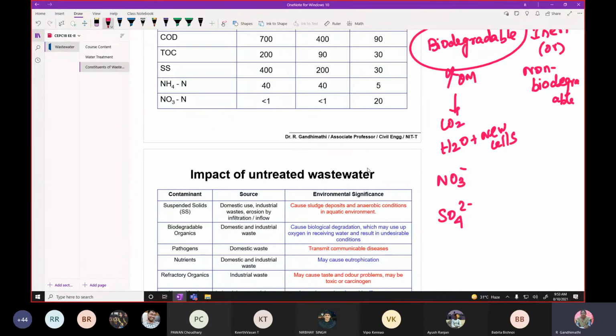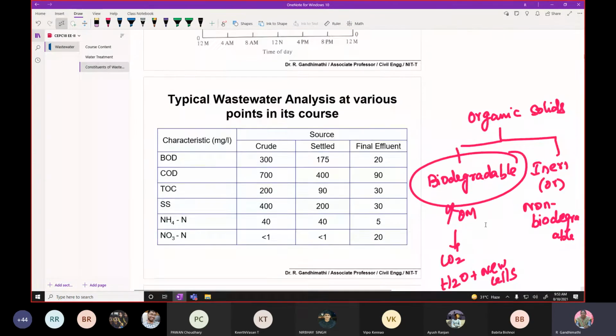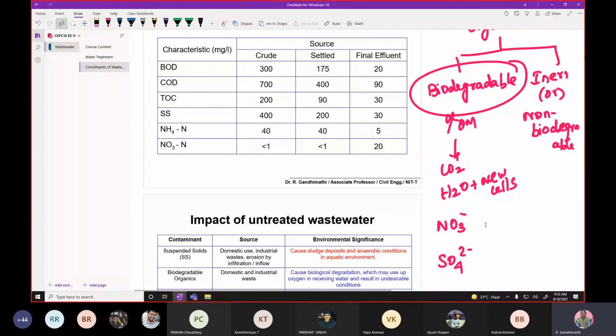Then inert, because microorganisms cannot act on that. Some fraction of organic matter cannot be degraded by microorganisms. That is called inert or non-biodegradable organic matter, the non-biodegradable fraction of organic matter.